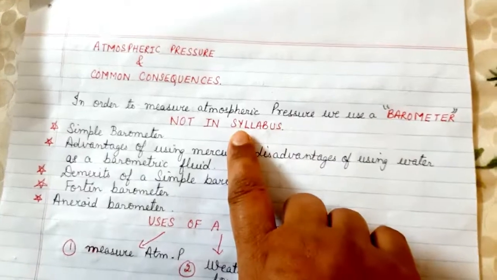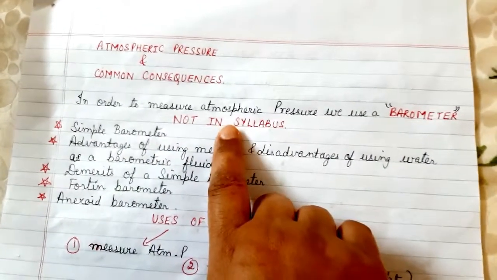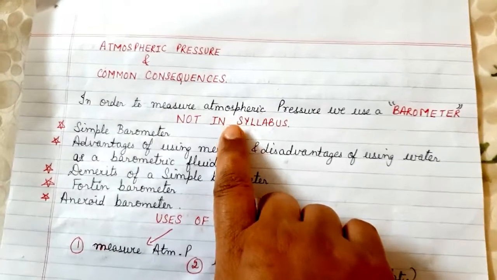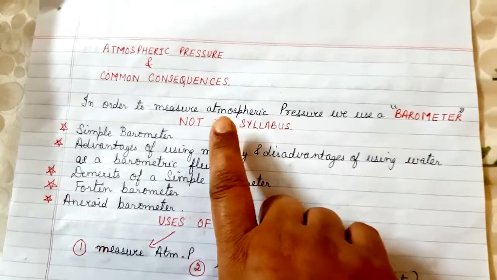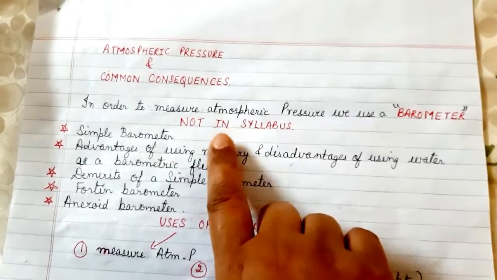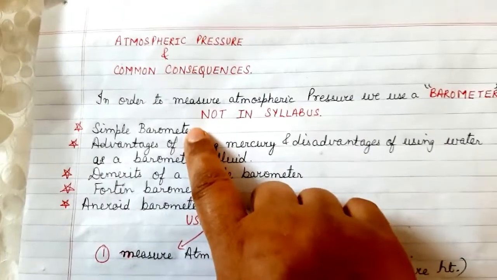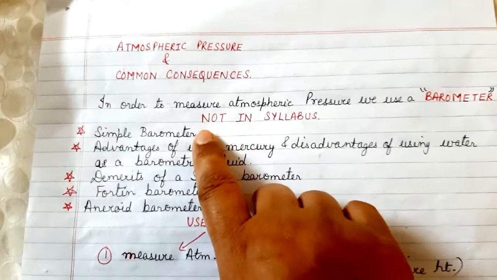Before I start with the barometer and the other topics which I want to explain today, I would like to tell you that there are certain topics which are not in the syllabus prescribed by the boards, but they are included in your concise physics books. So I don't want you to get confused, and we are not supposed to do those topics. I've made a note of them, and I want you to take note of these topics which are not to be done. That is, we are not going to do simple barometer in detail.